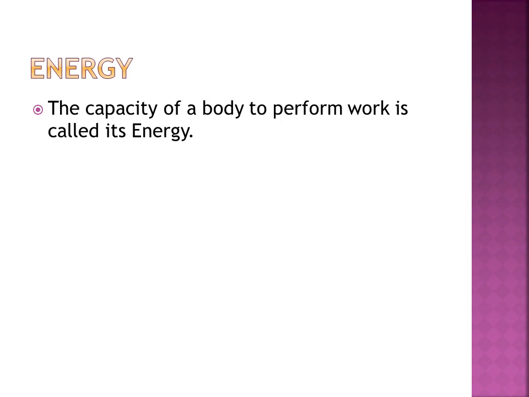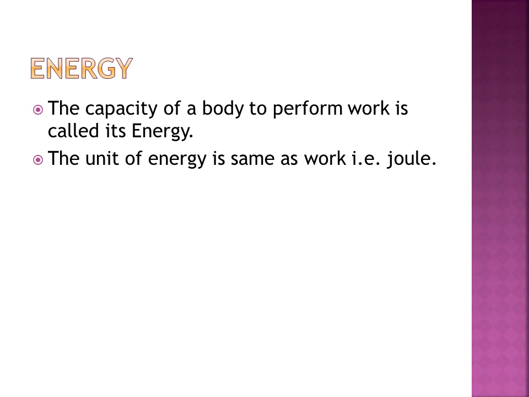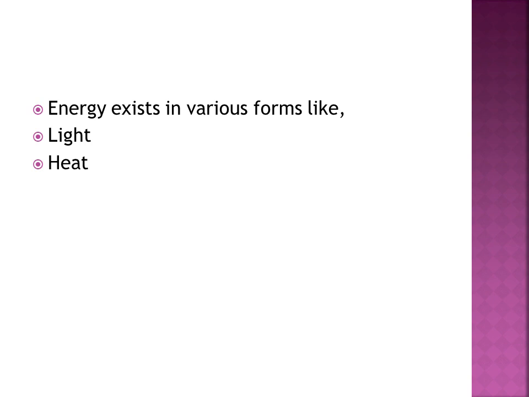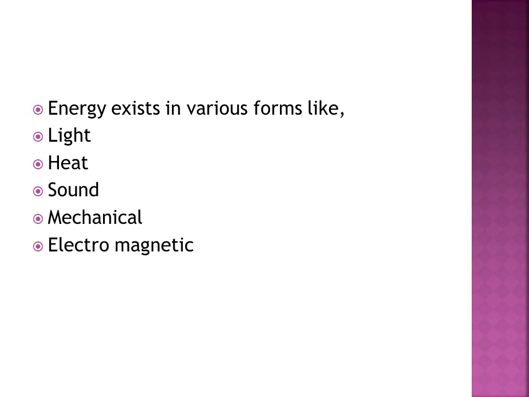Energy. The capacity of a body to perform work is called its energy. The unit of energy is the same as work, that is joule. In the SI system, its unit is joule, while in the CGS system, it's erg. Energy exists in various forms like light energy, heat energy, sound energy, mechanical energy, electromagnetic energy, chemical energy, nuclear energy, and solar energy.